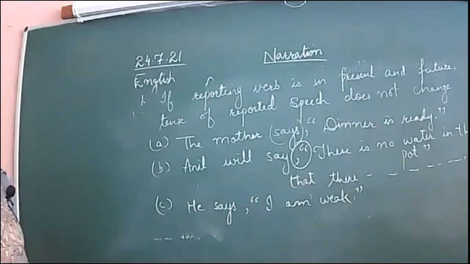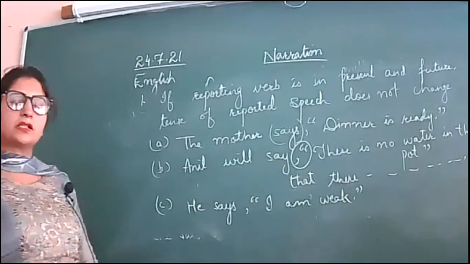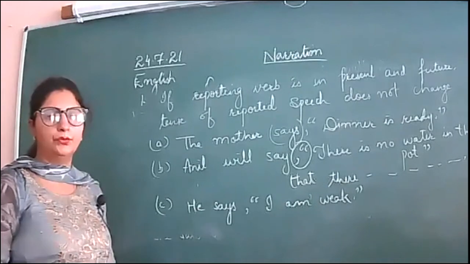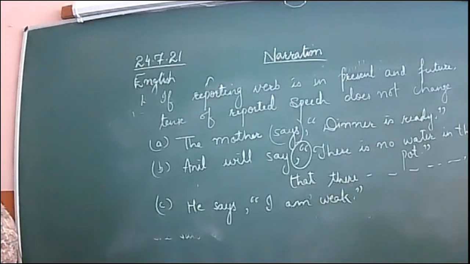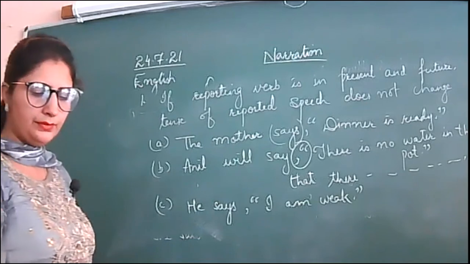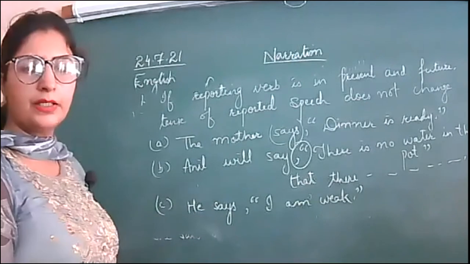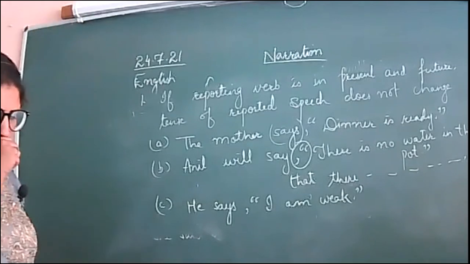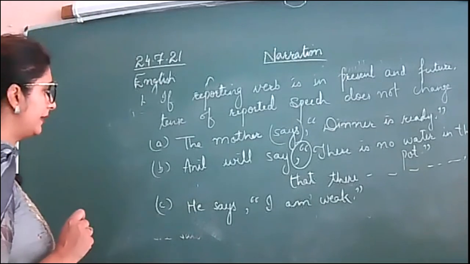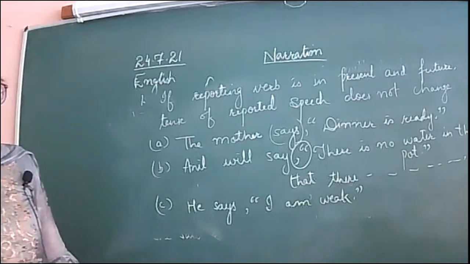It won't be "I am weak." Change of pronouns is there, like you do. Okay. He says that he is weak. Clear? So, these are the rules in which the reporting verb is in simple present tense and in future tense.